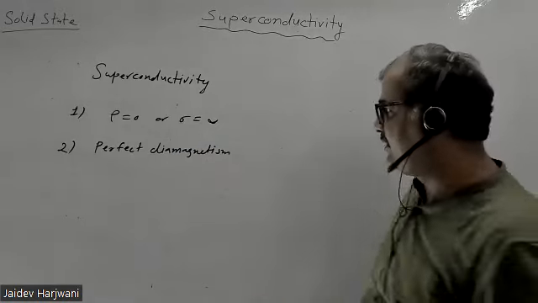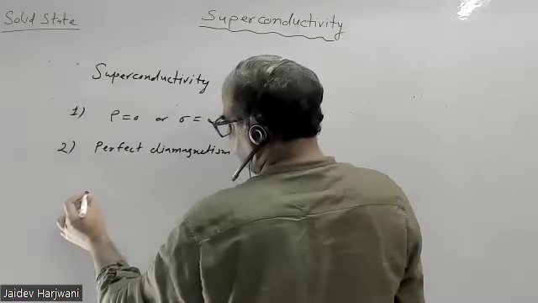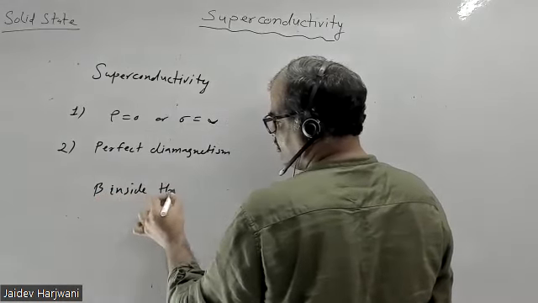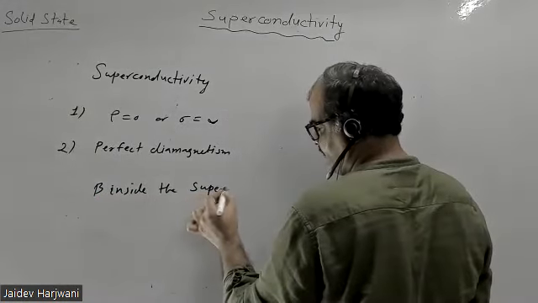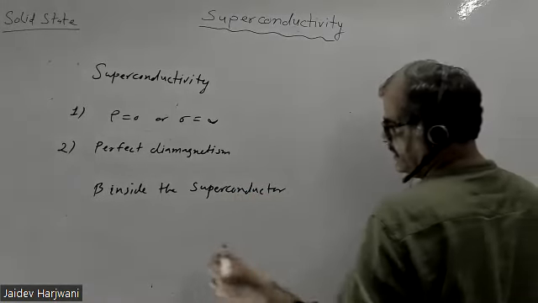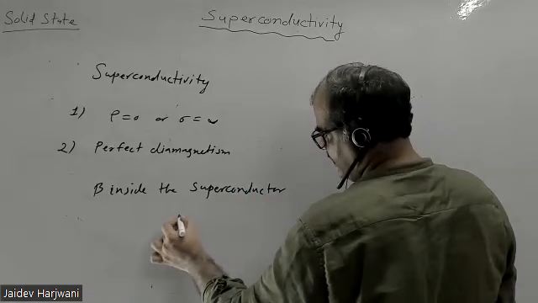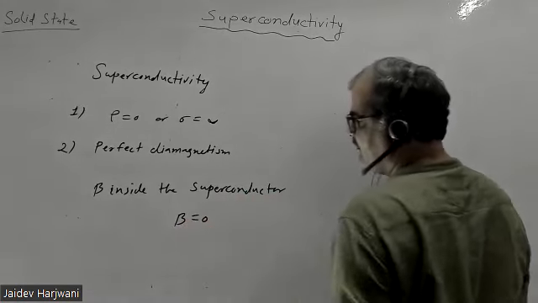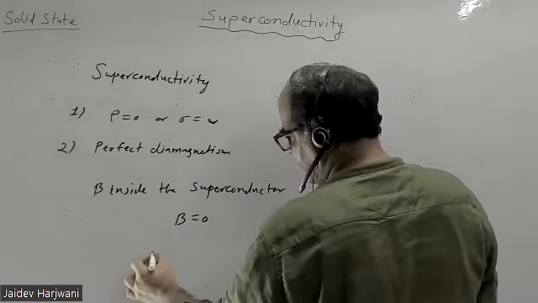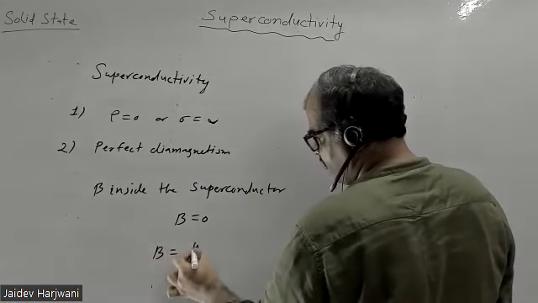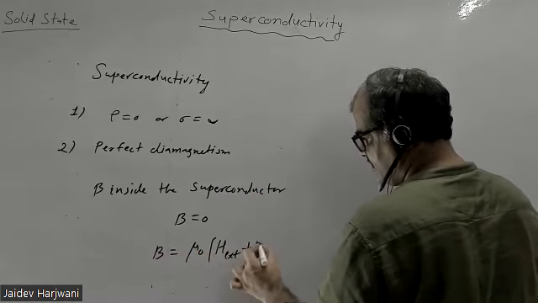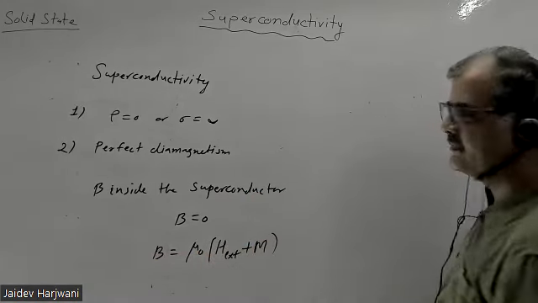What does perfect diamagnetic mean? The B inside the superconductor should be 0. Okay, the magnetic field inside the superconductor should be 0. Now we know the magnetic field is given by mu0 times H external plus magnetization.